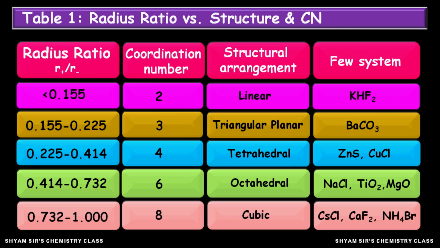For example, cesium chloride structure, calcium fluoride structure, etc. Okay. Now, if the limiting radius ratio becomes above 1, then those types of compounds will be metallic compounds. So in metals, a radius ratio above 1 is observed. So here you have to remember this chart, because from this chart you will be able to solve many problems.